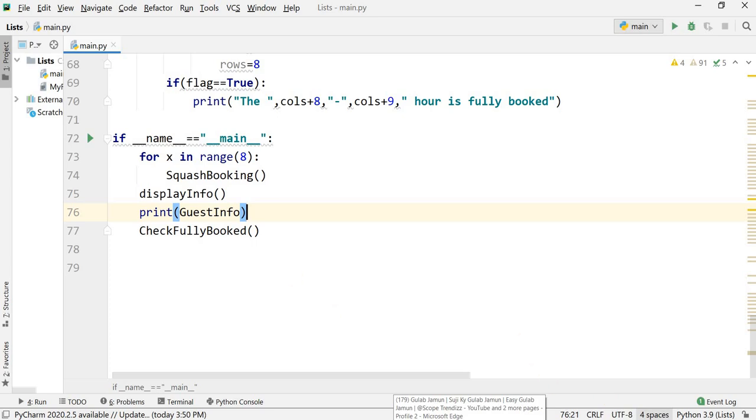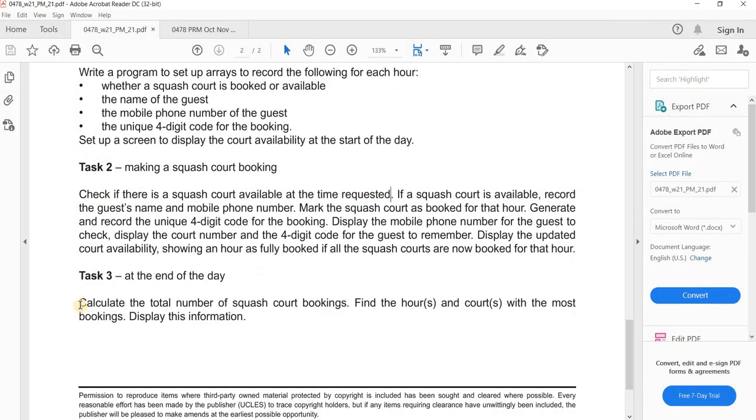Now I'm going to start task 3. What is in task 3? Calculate the total number of squash code bookings. Find the hours and code with the most bookings. Display this information.